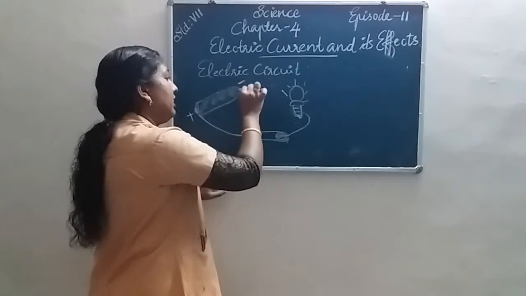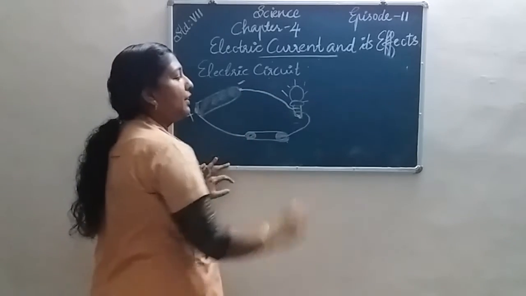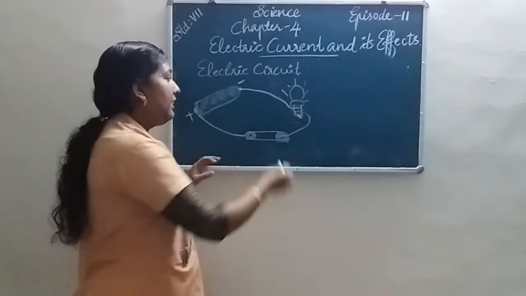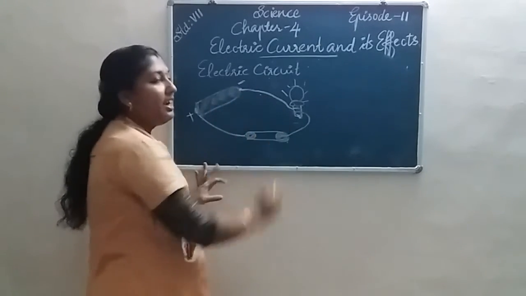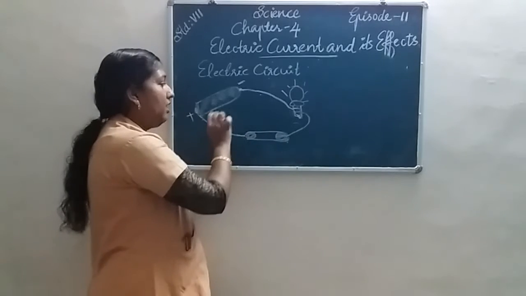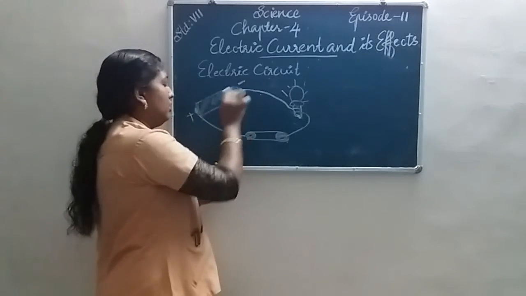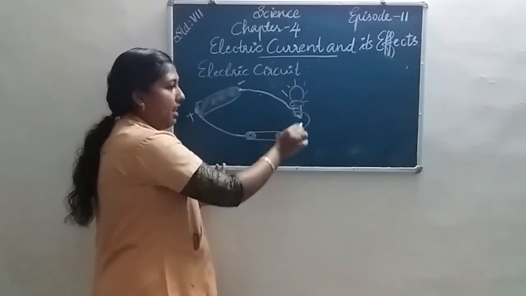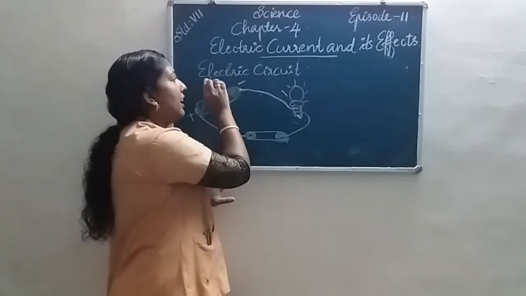Then the negative terminal of the battery is connected to the other side of the bulb holder. Then we can say that it is an electric circuit, a continuous conducting path between the two terminals of a cell, along with the electric current flow.